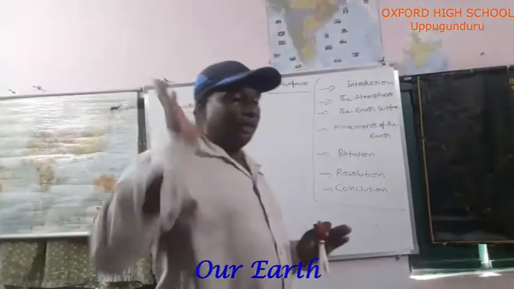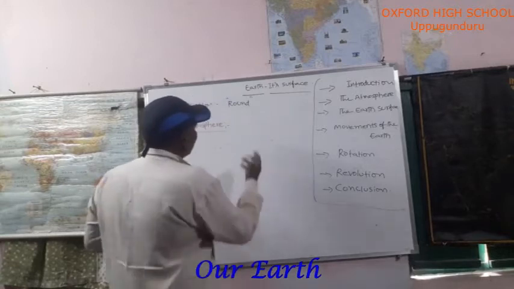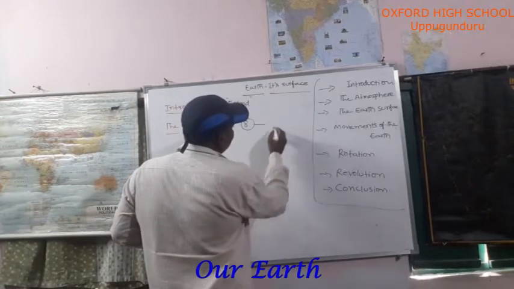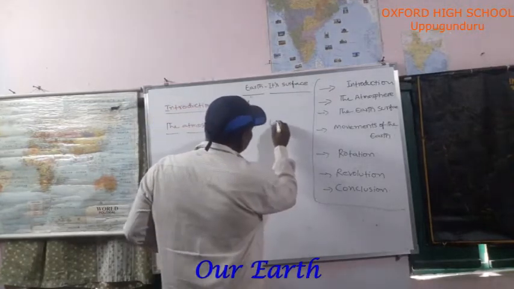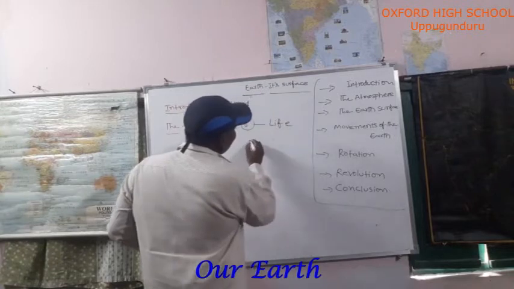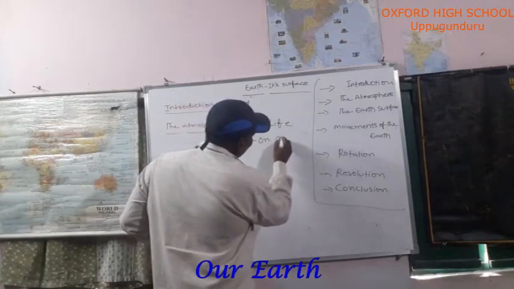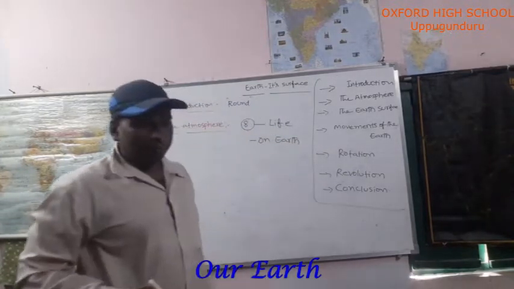On earth only. Among the 8 planets, already so many times I told you, life is surviving only on earth.